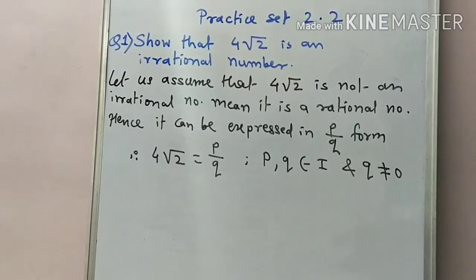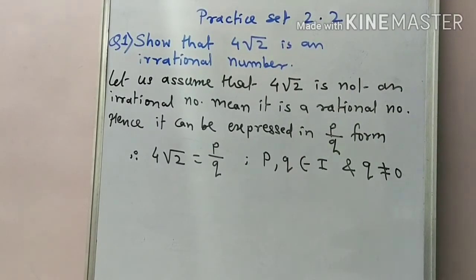So here we write down that statement as, let us assume that 4 root 2 is not an irrational number, means it is a rational number, and hence it can be expressed in form P upon Q. So here we write down, 4 root 2 equal to P upon Q, where P and Q are integers and that Q denominator is non-zero. And now again we simplify it and we prove that our assumption is wrong.